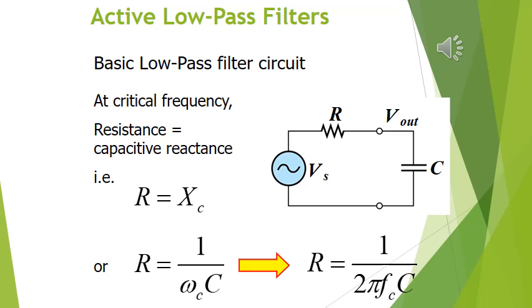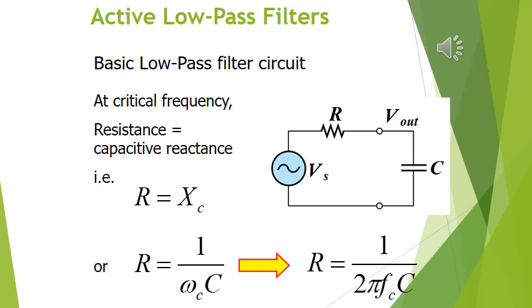As we know, the critical frequency condition for an electronic circuit is that at the critical frequency the resistance of the system is equal to the capacitive reactance of the system. So R is equal to XC. If we remember the frequency equation, F is equal to 1 over 2 pi RC.